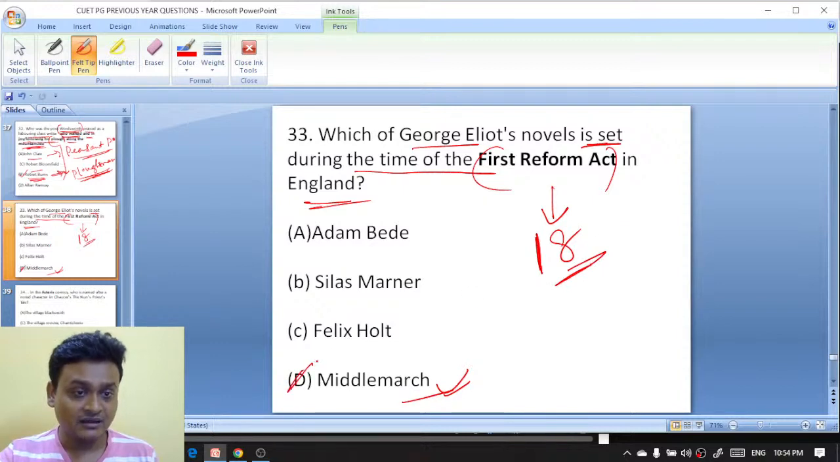Middlemarch is the right answer. Which of George Eliot's novels is it set in? Now what is the subtitle of Middlemarch?